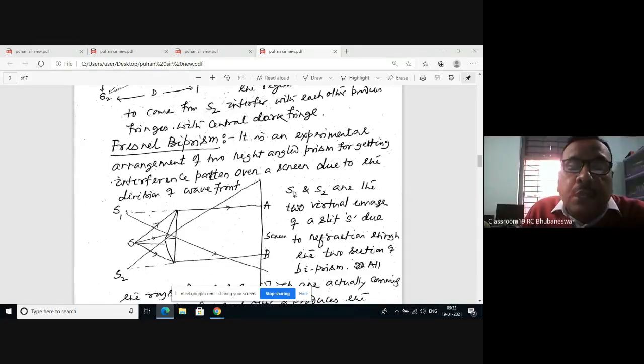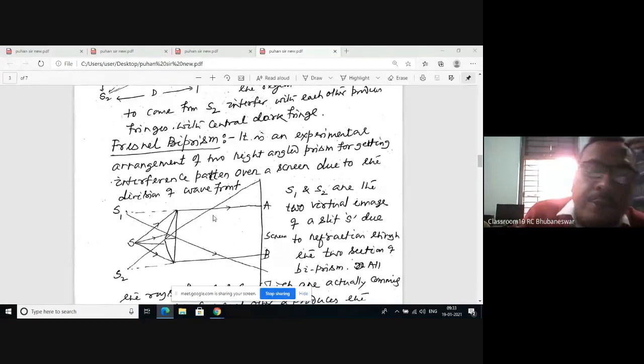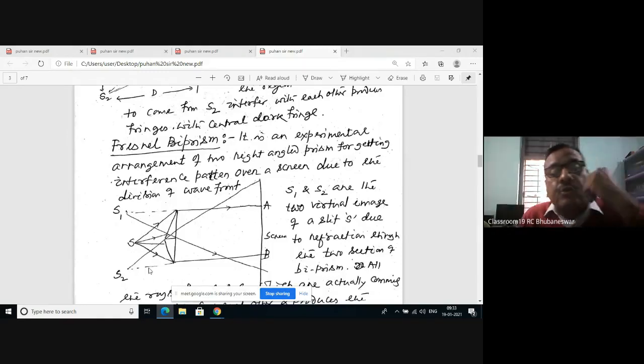You see, this ray may lie here. Similarly, this ray lies here. So this AB is the region at which the two rays produce the interference patterns. That is, rays which are actually coming from S appear to come from S1 and S2. So the set of rays which are really coming from S and appear to come from S1 and S2 have the same phase and same amplitude. So they produce the interference patterns within the region AB of this screen.